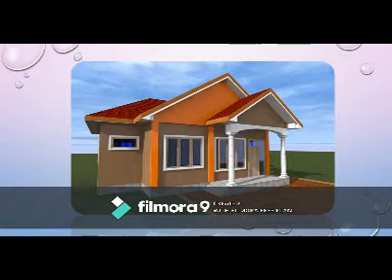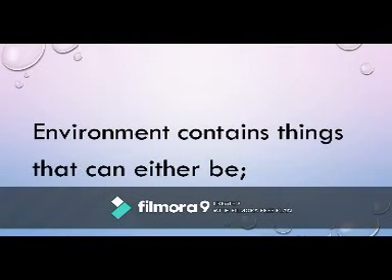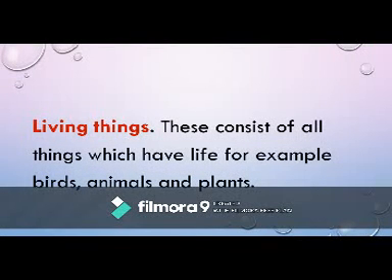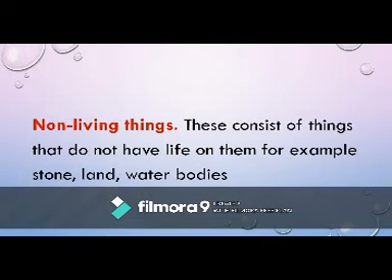A house is an environment because different houses surround us in our street, in our areas. We can find many houses surrounding us, so those houses we also call environment. Environment contains things which can either be living things or non-living things.